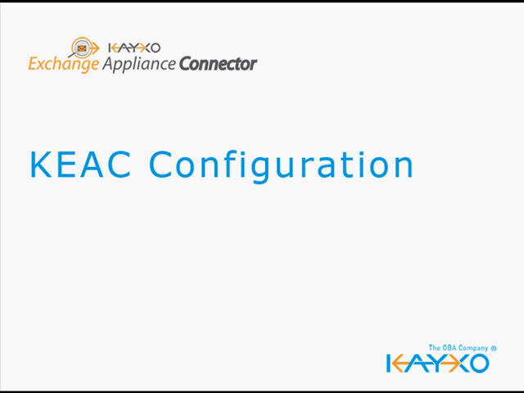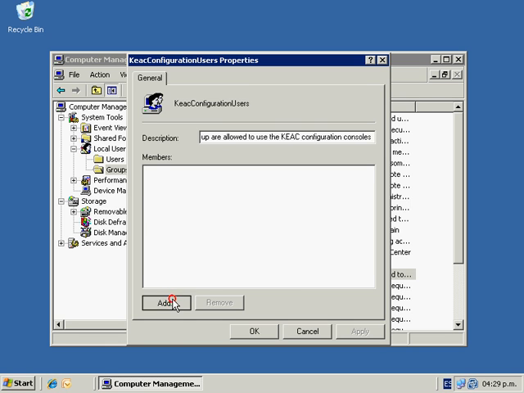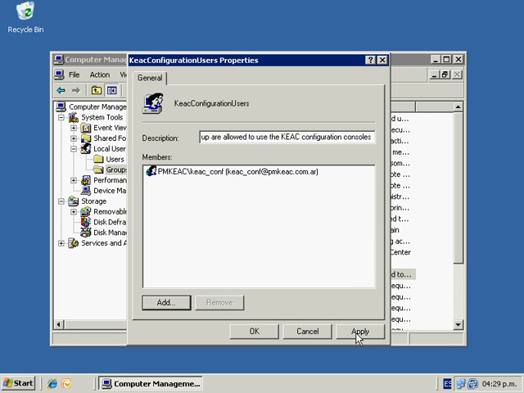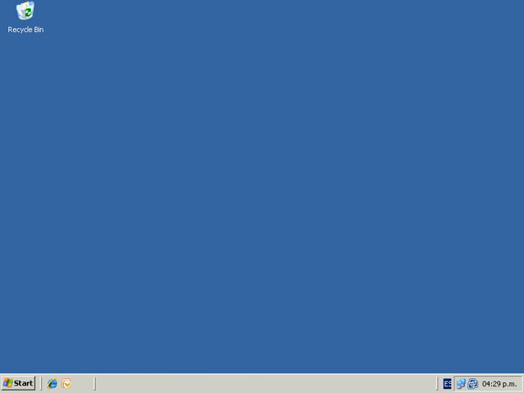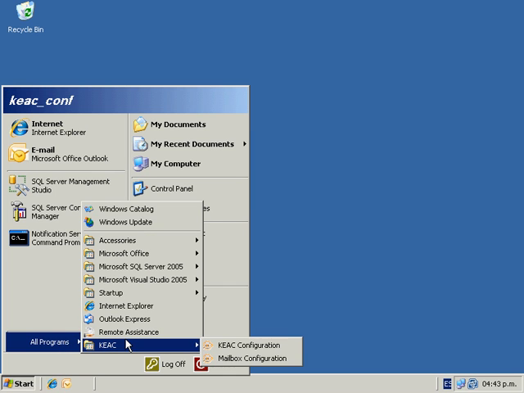At first, take into account that, in order to configure the Kayxo Exchange connector, the logged user must be member of the KEAC configuration users group created by the installation. So, go to Computer Management and add the desired user into this group. Now you are able to configure the Kayxo Exchange connector, so go to All Programs, KEAC Configuration.